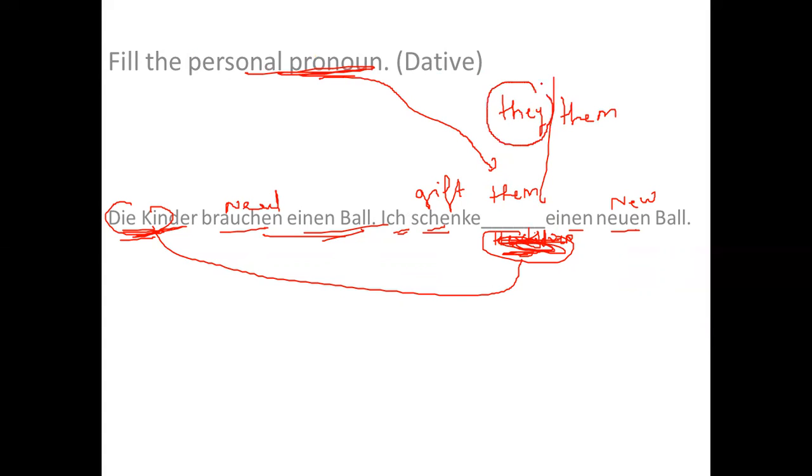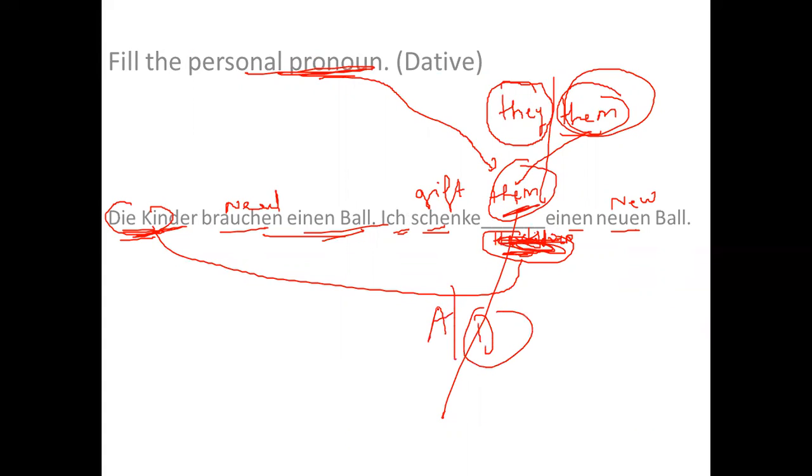"They" we use in place of the subject, and "them" we use if I'm using it as an object. So here I will be using it as an object. Which object, accusative or dative? I need to see the verb schenken, gift. Gift is a verb which belongs to the mixed verbs.